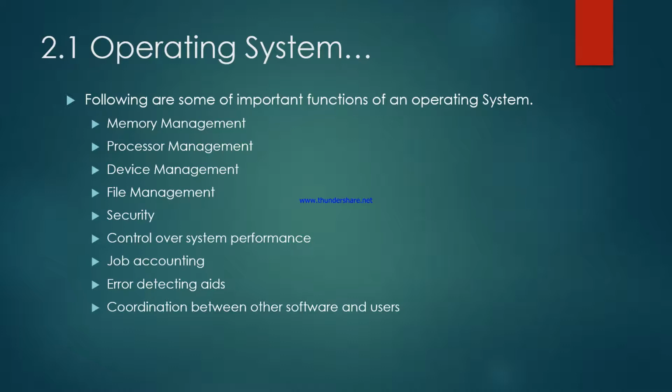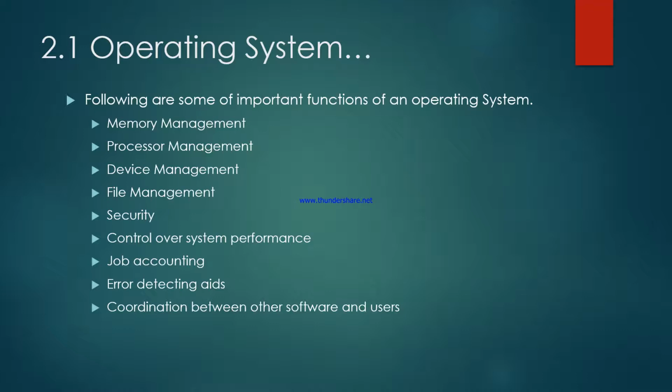Apart from that, system security, or computer security, is a very important function which is also taken care of by the operating system. Control over system performance: sometimes the performance of our computer is slow, sometimes it is very good. All these performances are taken care of by the operating system.